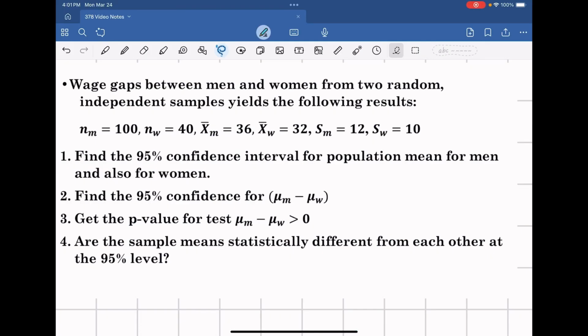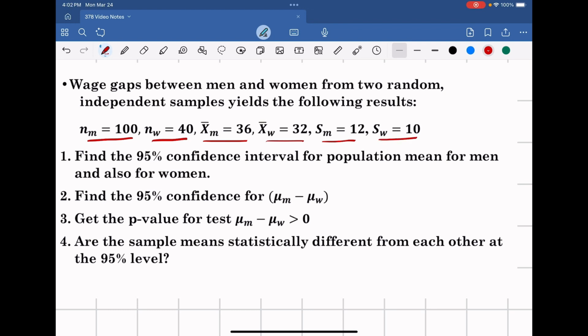Here's an example where we can examine the wage gap between men and women. We have two random independent samples that yield the following results. We have a sample of 100 men and 100 women. Subscript M stands for men and W stands for women. From the sample, we have an average hourly earnings of $36 for men and $32 for women. We have a standard deviation for men of 12 and a standard deviation for women of 10.